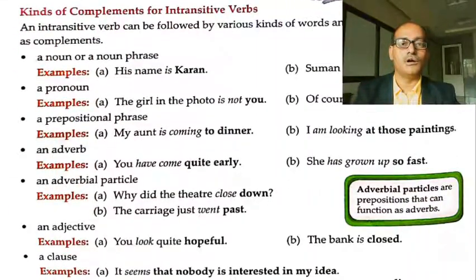Now, kinds of complement for intransitive verbs. What are the kinds? A noun or noun phrase can be the complement. For example, his name is Karan. Then, Suman is my niece. A pronoun can be a complement for an intransitive verb. The girl in the photo is not you, or of course it is I. Then a complement can be a prepositional phrase. My aunt is coming to dinner. I am looking at those paintings.